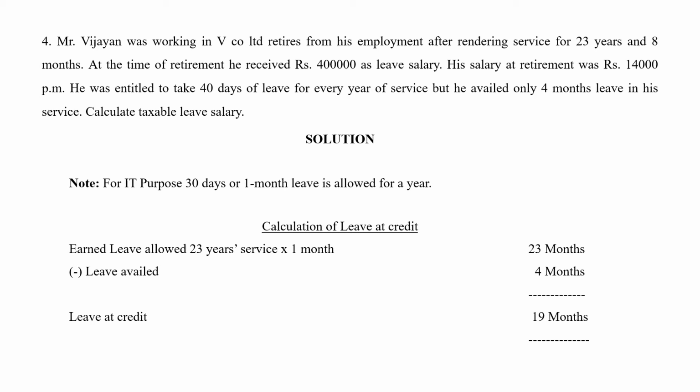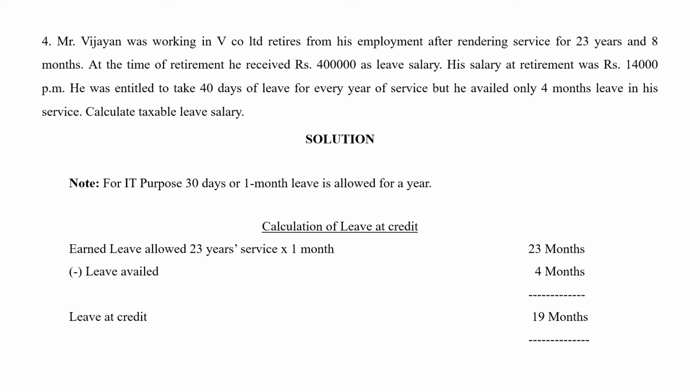Minus the leave that he has taken in his service. So how many months leave he has taken in his service? According to the sum, he's taken 4 months leave in his service. So you minus that, you will get 19 months of leave that he has never taken in his entire life of service. So leave at credit is going to be 19 months.